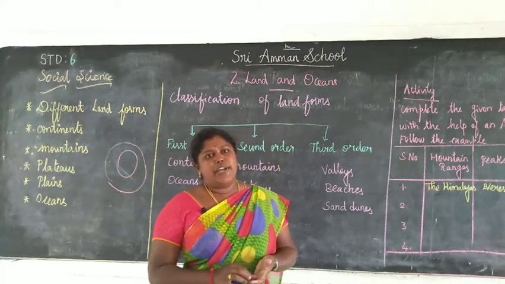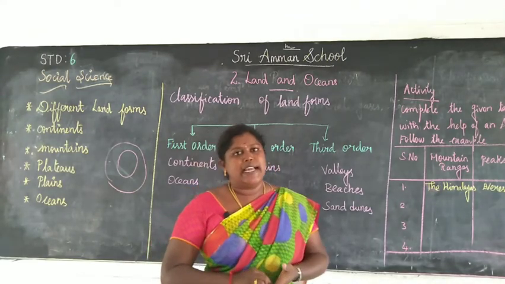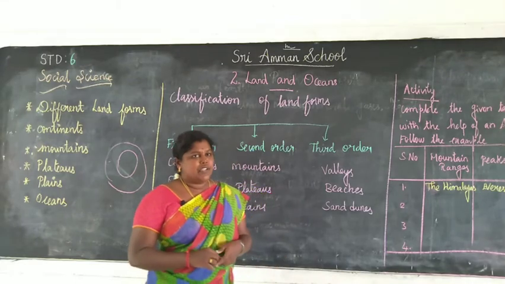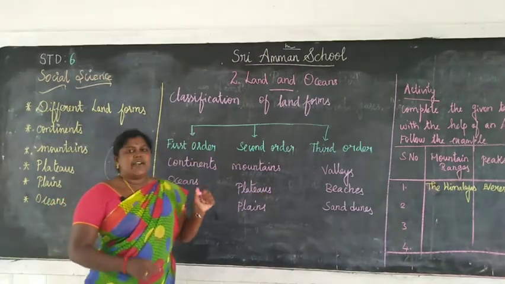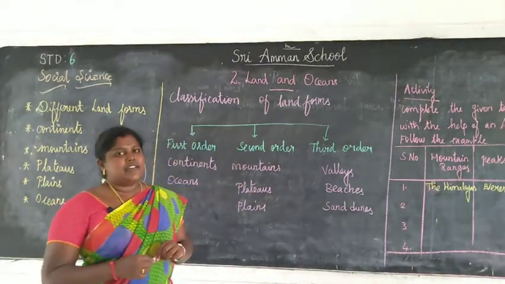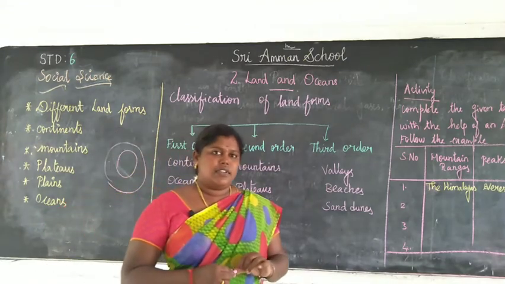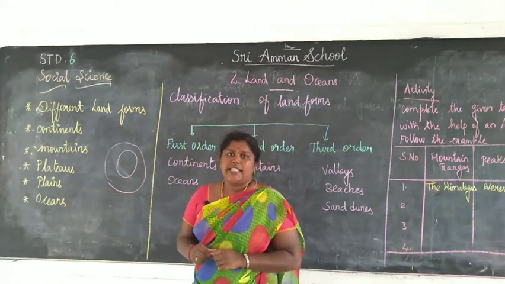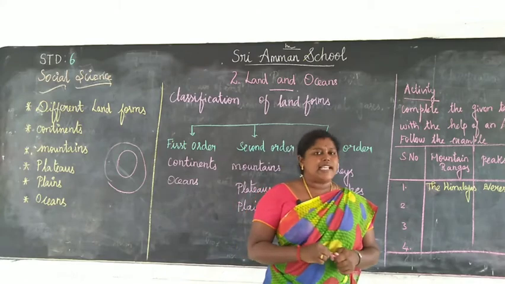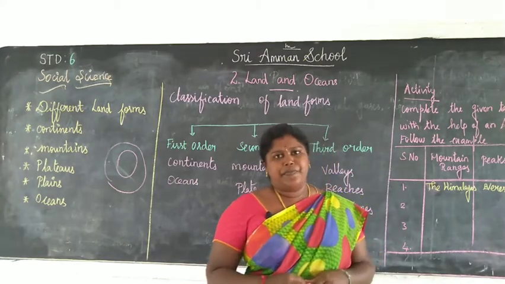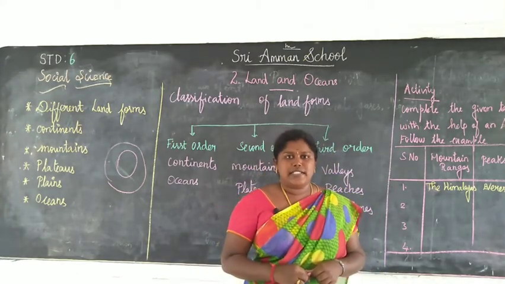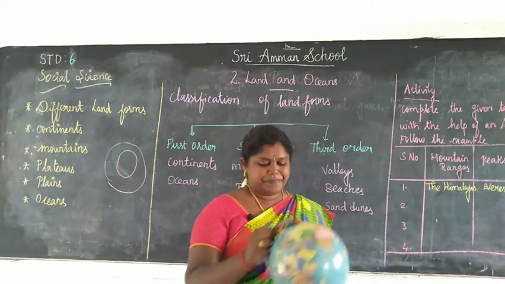Now we are going to discuss in detail the first order landforms. The continents and oceans are grouped as the first order landforms. You already know that there are 7 continents and 5 oceans in total. What are the 7 continents? Look here.